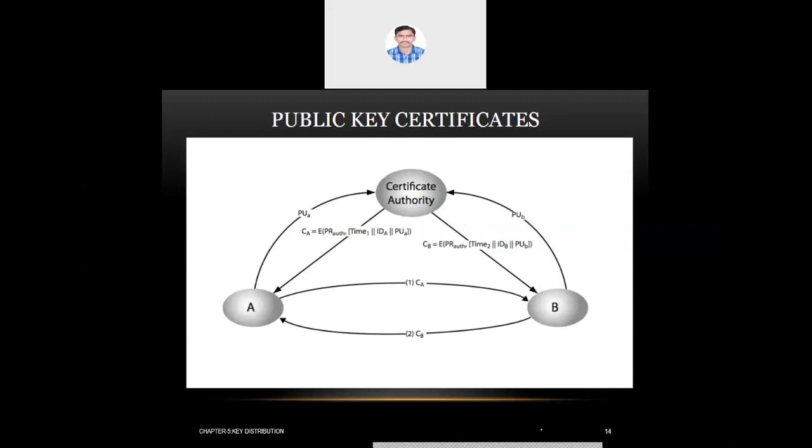Again, there were 6 transactions in total. The introduction of this method is because of the time consumption. The time consumption in the previous process was much higher. To reduce the time consumption in sharing of public key, we are introducing this.